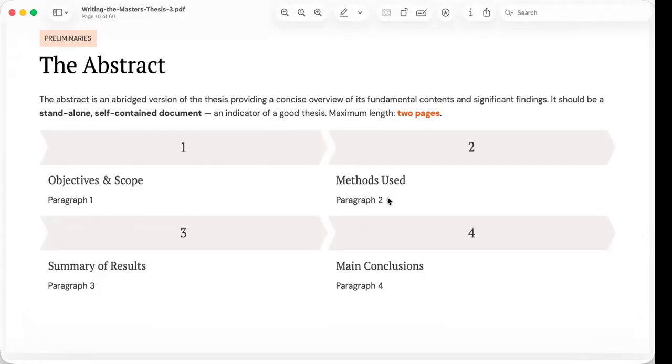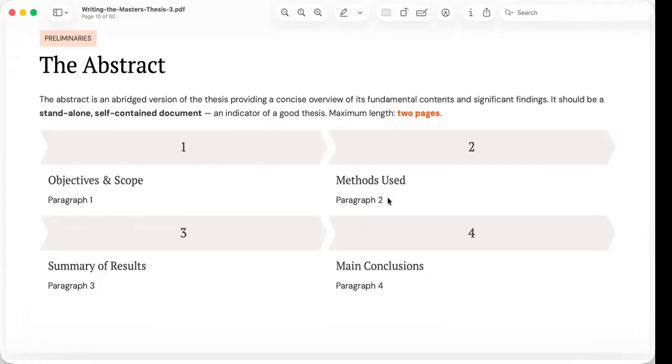For that reason, every sentence should contribute essential information. Avoid unnecessary details, lengthy explanations, or even citations.